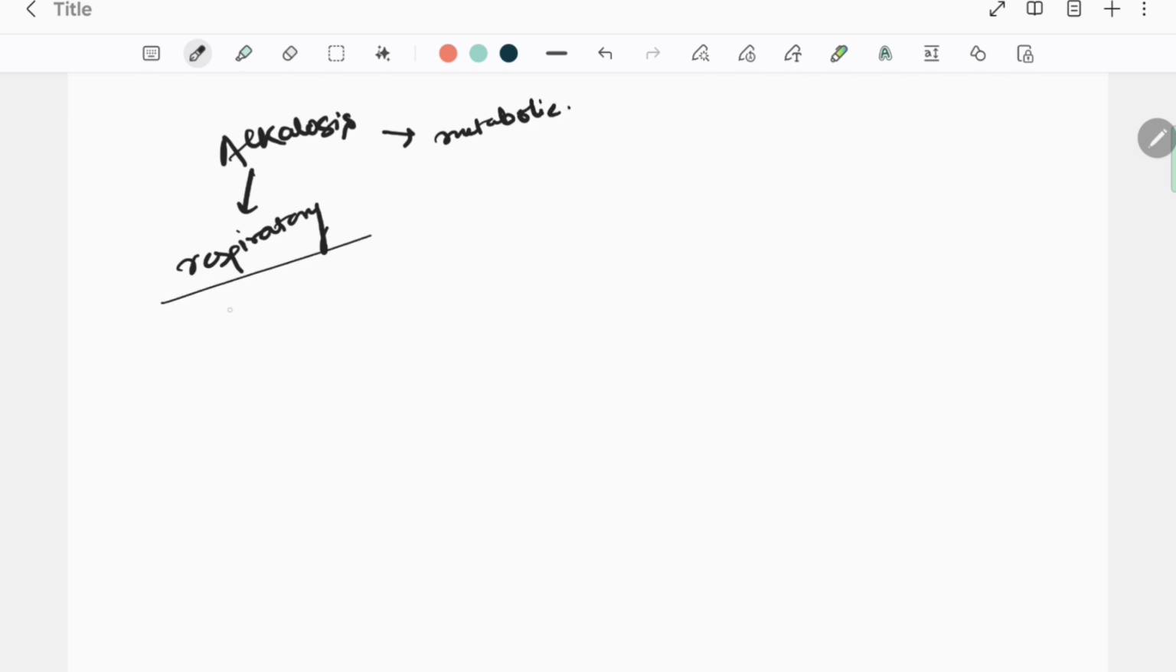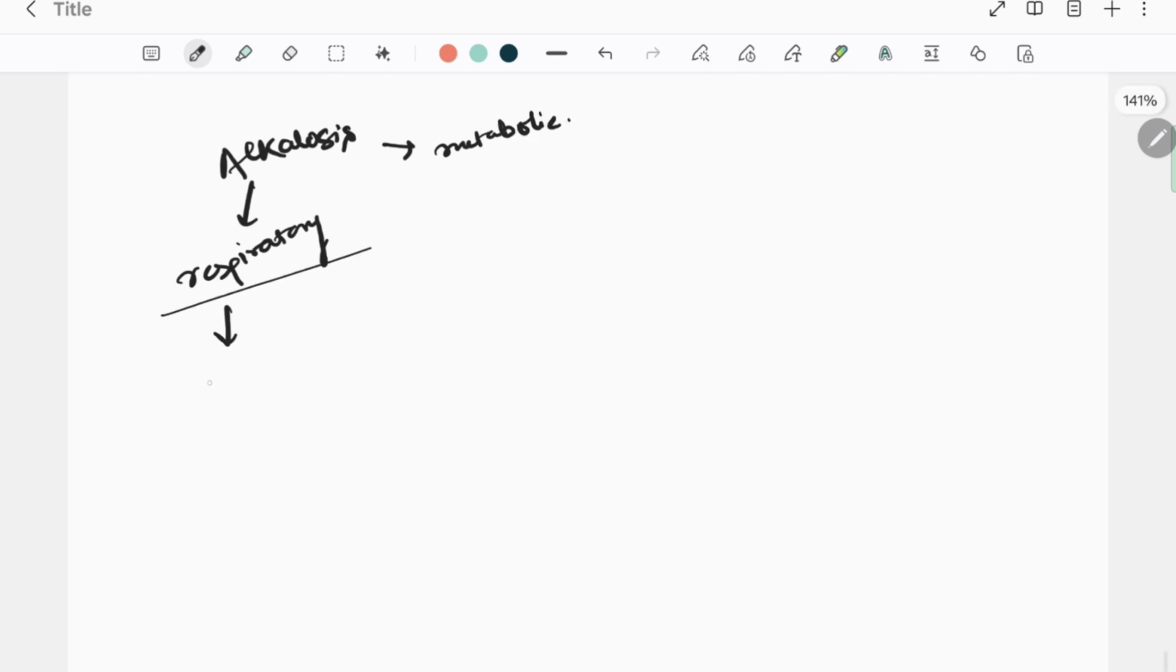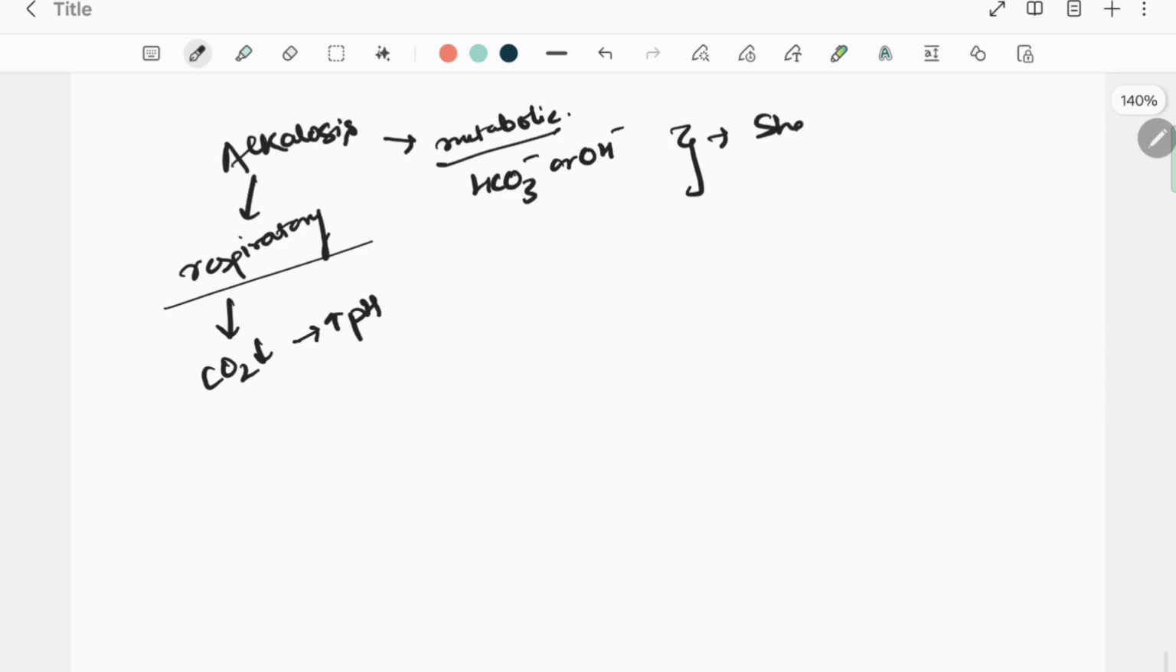So in respiratory alkalosis, what is happening? There is a much more rapid decrease of carbon dioxide, due to which there is an increase in pH, right? And in metabolic alkalosis, there is much more formation of this HCO3 negative or the OH negative ions, due to which the blood becomes very basic. Now to compensate for that, the system does the same thing, but the short-term adjustments are made through breathing, but the long-term adjustments are done through the kidney.